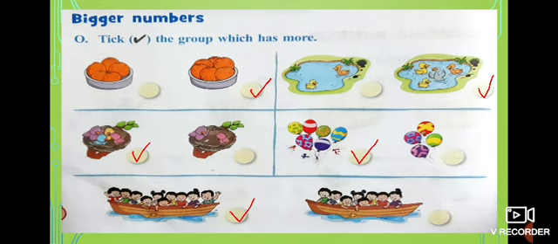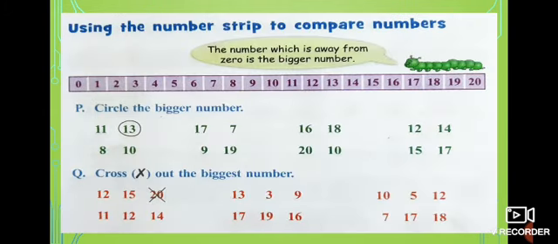Now we learnt it from the objects. Now we are going to learn the same one using numbers. Look at here. Using the number strip to compare numbers. Look at here. What is it? Caterpillar. What is the caterpillar telling? The number which is away from 0 is the bigger number. We see from 0, which is near to 0, that's the smallest one. Which is far from 0, that's the biggest one.